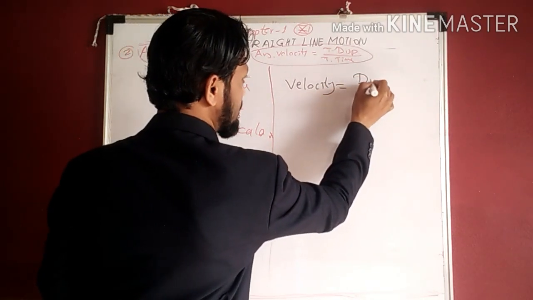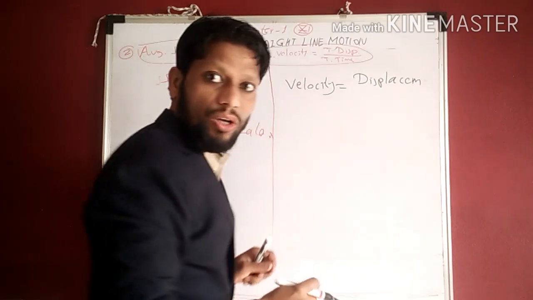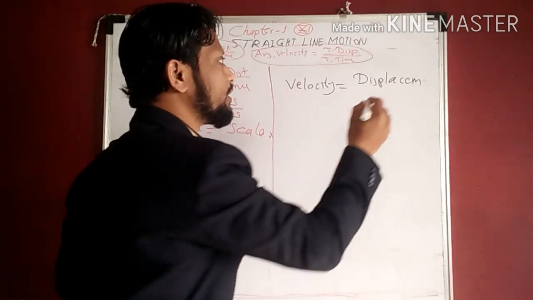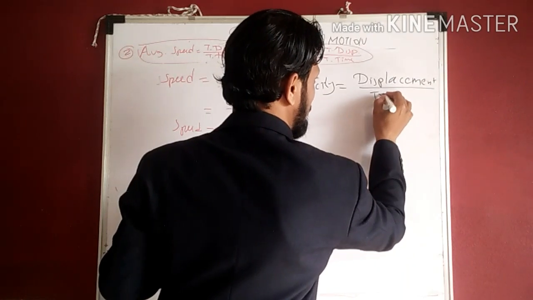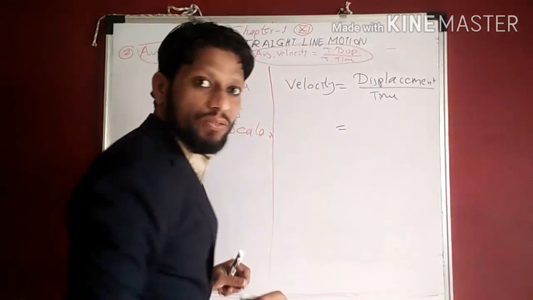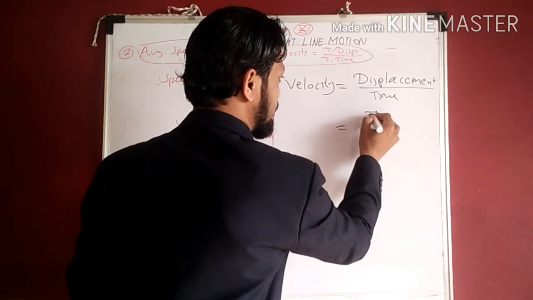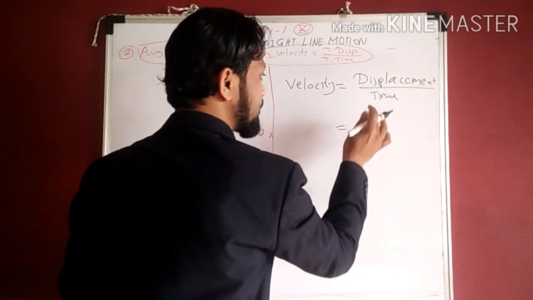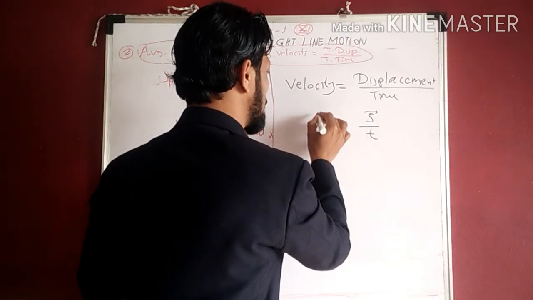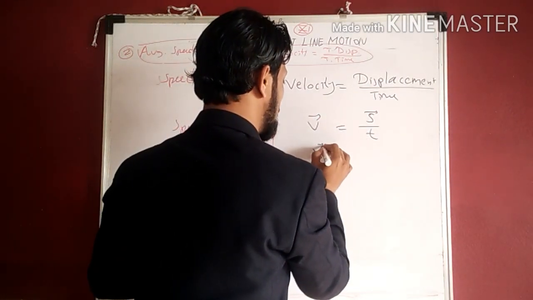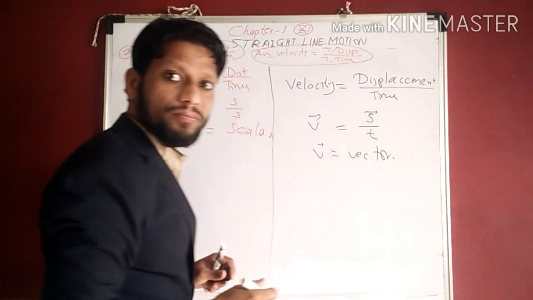to displacement upon time. What is velocity? Velocity is the displacement upon time. And as we know that displacement is a vector quantity, so s bar is a vector quantity, upon time, which is a scalar quantity. Something vector upon scalar is also a vector quantity, so velocity is also a vector quantity. Velocity is a vector quantity. Is it clear?